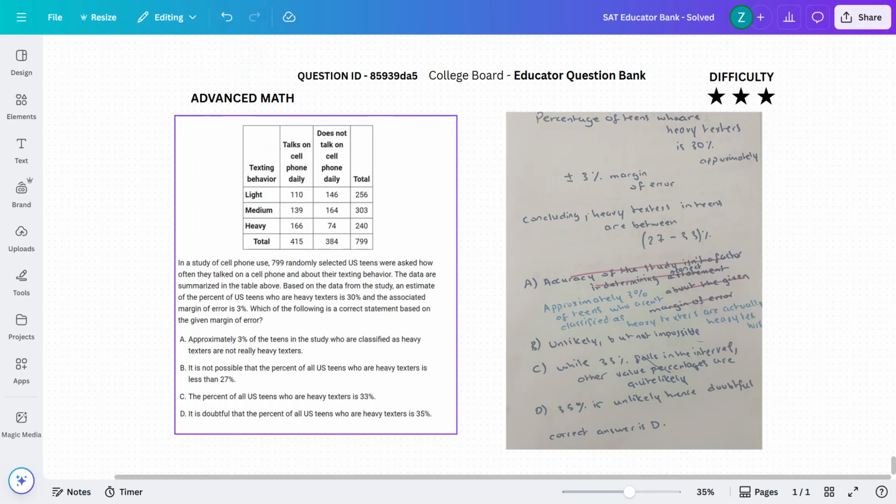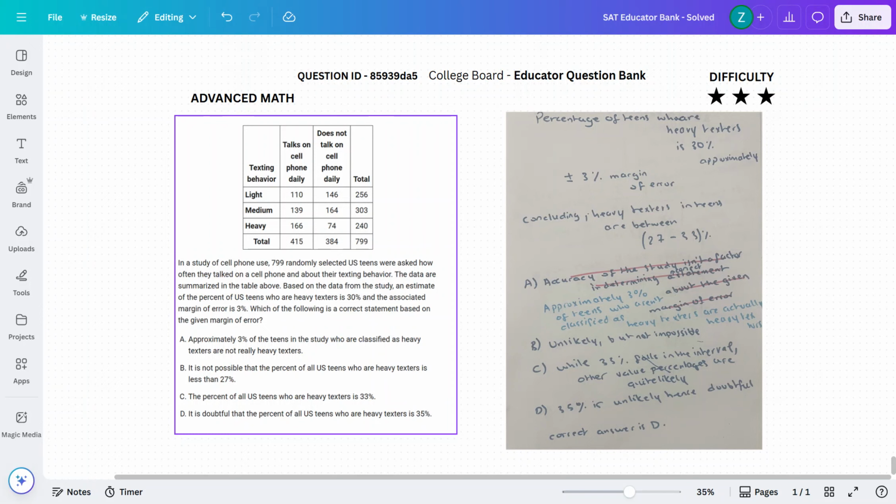Now, in option D, it is doubtful that the percent of all US teens who are heavy texters is 35%. As I've said in option B, it is very unlikely that the percentage of heavy texters would be 27%, just as it would be unlikely that the percent of all US teens who are heavy texters is 35%, because our approximation is an estimation. It is some kind of inference we've made from some kind of evidence.